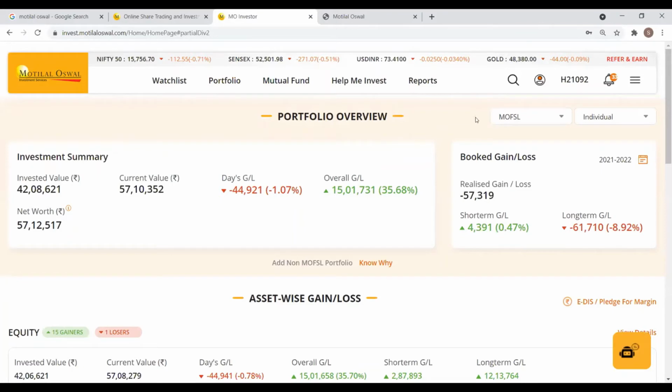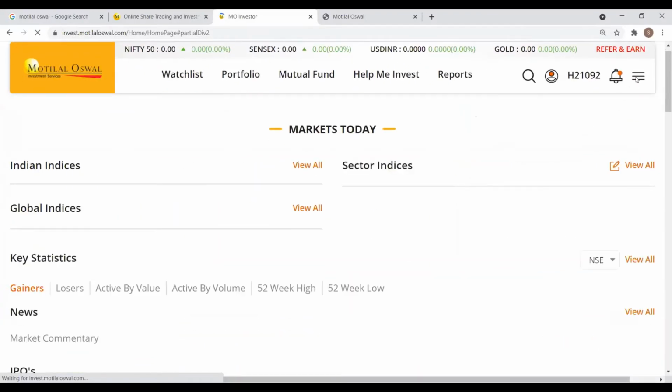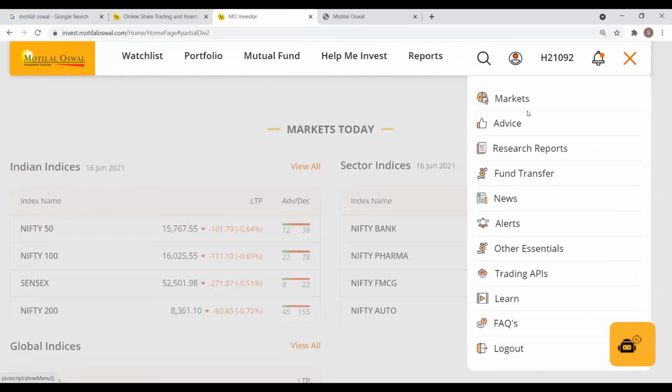In order to add funds or withdraw funds from your account, you can directly do it from the web portal as well as from the app. So I'll quickly show how to do it from the web portal itself. At the top on the tab section, at the extreme right corner, just near the bell icon, there's a menu option. Once you click on the menu option, there will be an option for fund transfer, as you can see here.